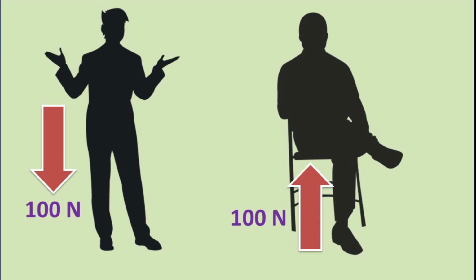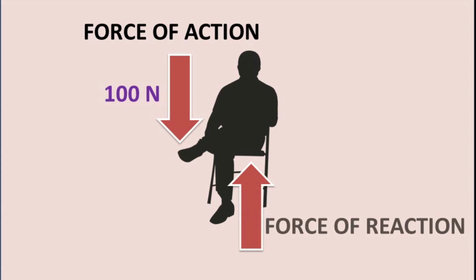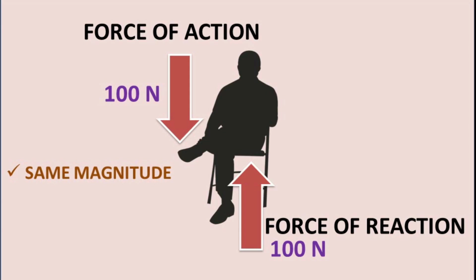So we can notice two forces here. One, force of action by the person, that is 100 Newton. And number two, force of reaction by the chair, and that too is 100 Newton. So here both the forces have the same magnitude, that is 100 Newton. Please note they are opposite in direction.